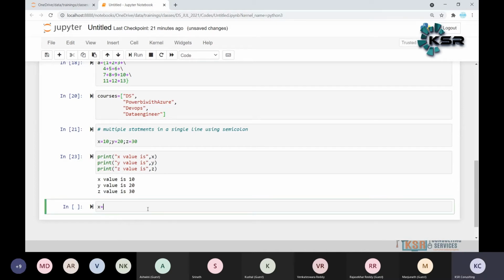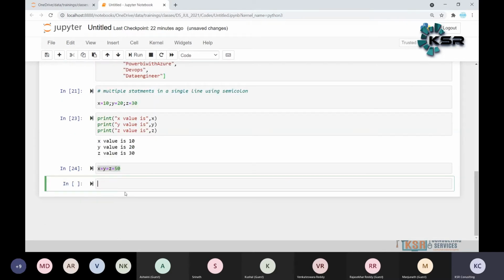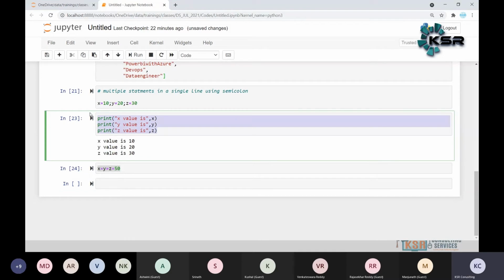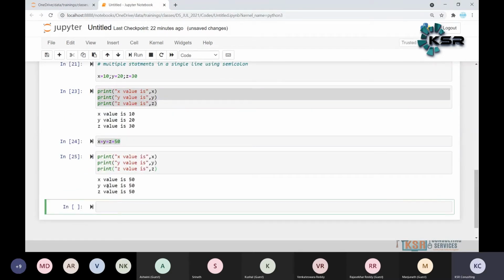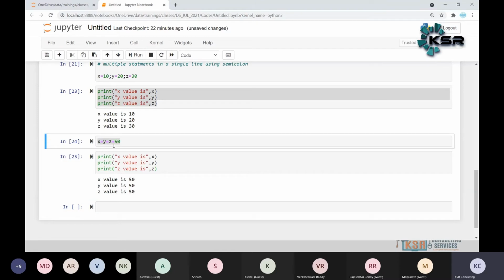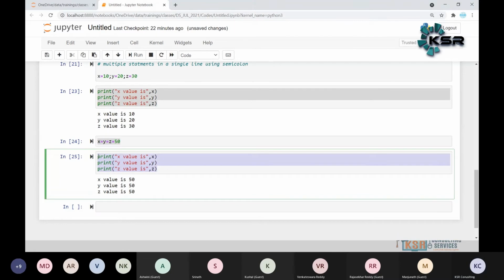For an example, another way to write multiple statements: X is equal to Y is equal to Z is equal to 50. What about now? It means all the variables are assigned the same value. So print of X, now tell me what is the value? 50, 50, 50. X value is 50, Y value is 50, Z value is 50. All three values are assigned the same, there is no difference at all. Okay, does it make sense?